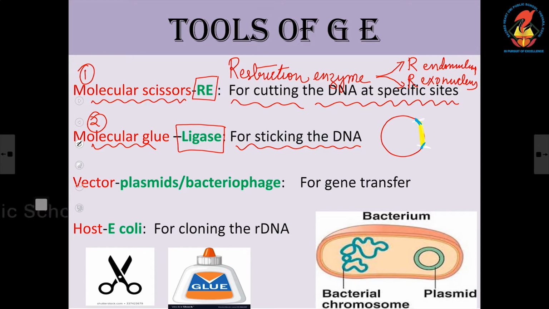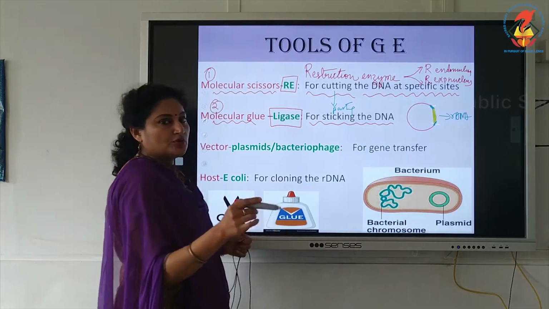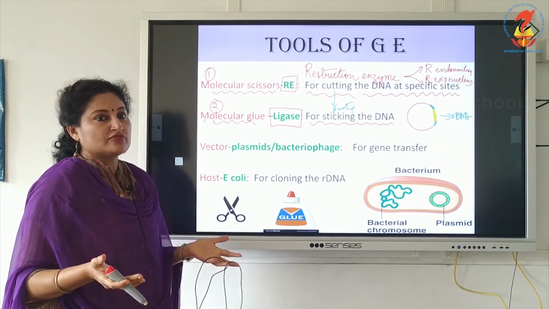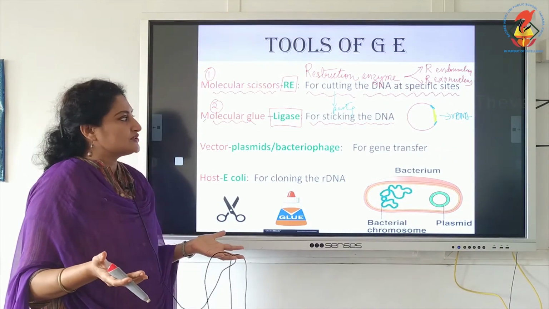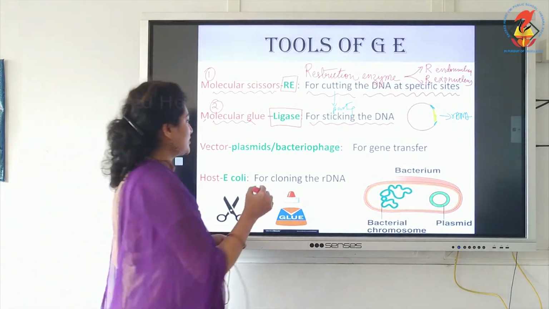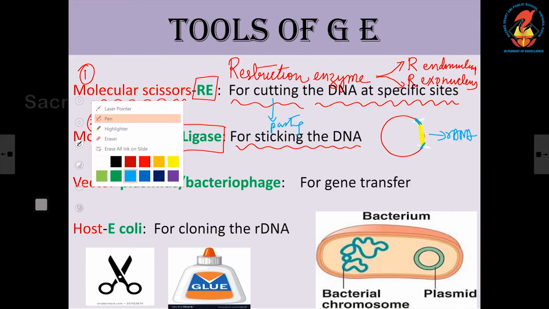Now, what is the product after gluing? We get an rDNA. So, as I told you, first cutting, then pasting, and then only copying. But before copying, this rDNA by itself outside, there is no use. It should be introduced into the host. So, that step is very important. It should be introduced into its host.